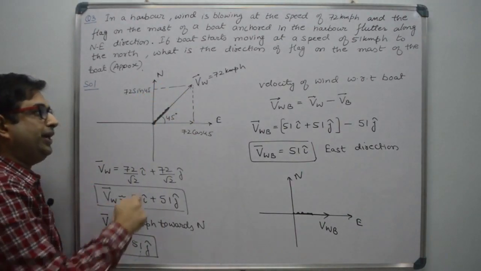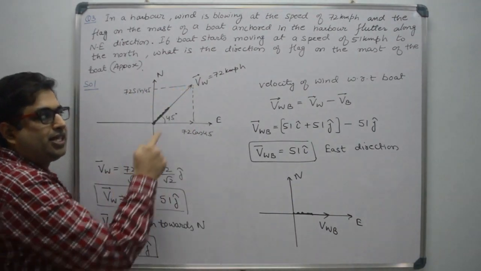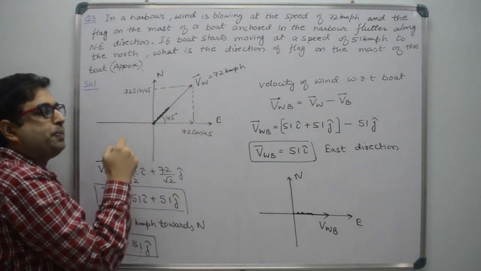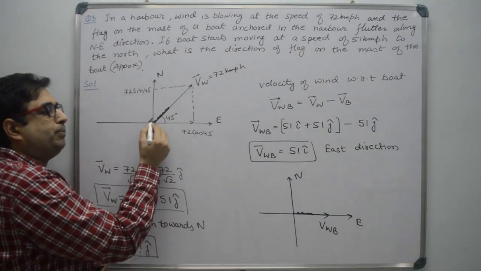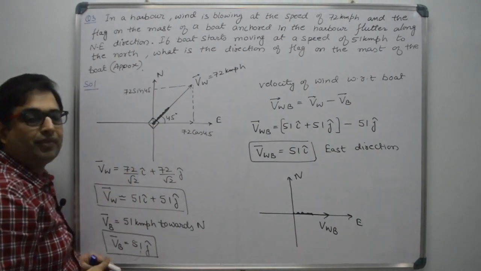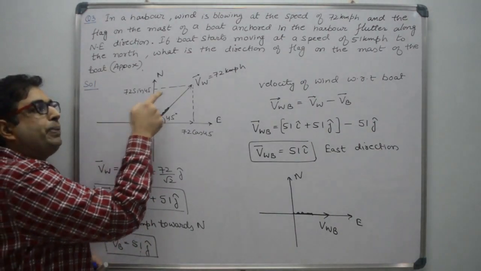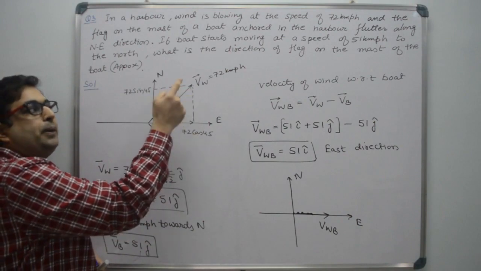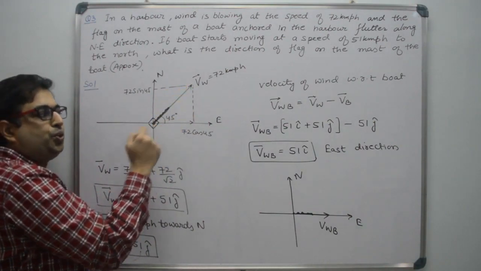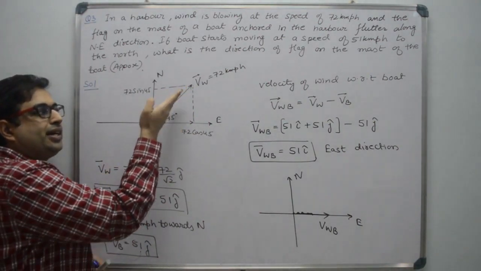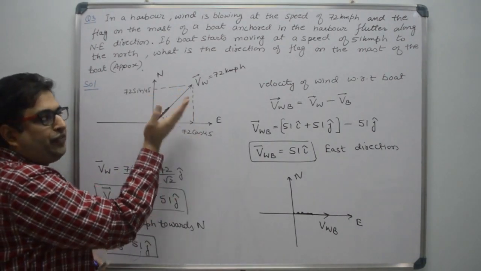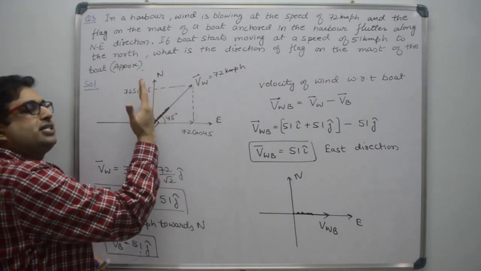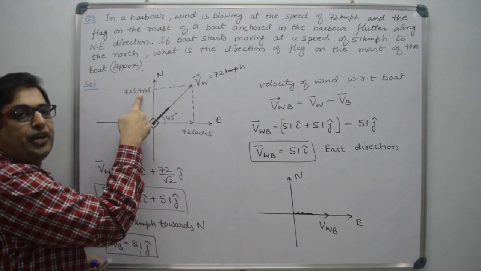So let us calculate the velocity of wind first. This is the actual velocity with respect to stationary boat. Here boat is stationary, right, at rest. Now break the velocity of wind into two components. Here the component is 72 cos 45. This is the cos component and this is 72 sin 45.